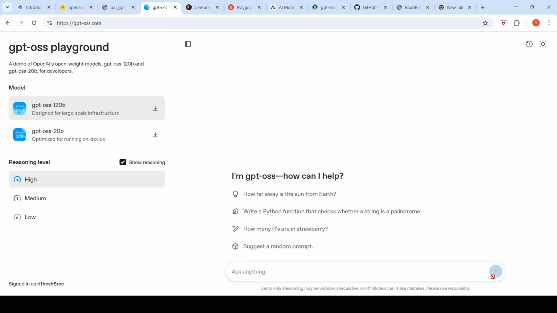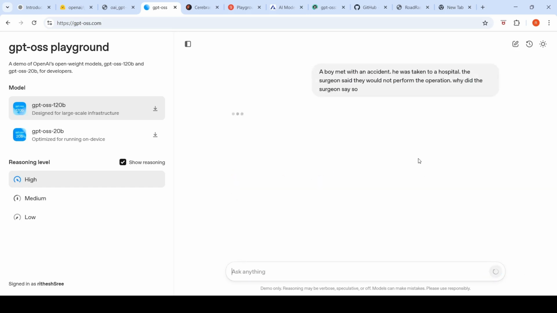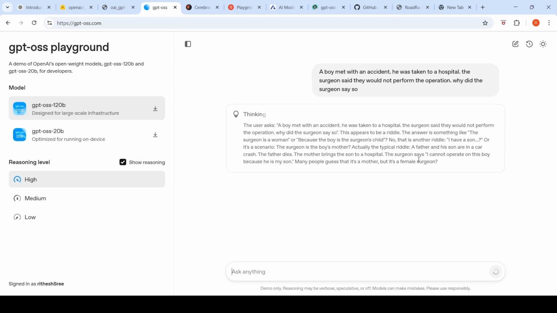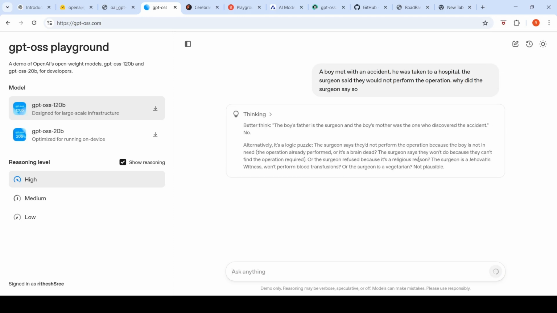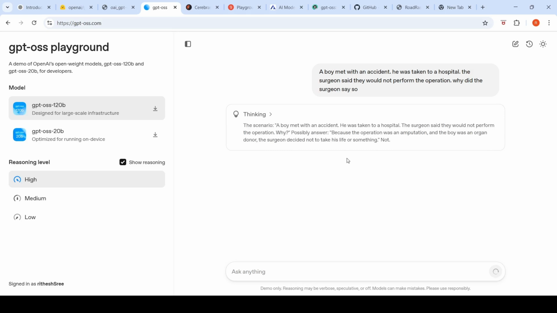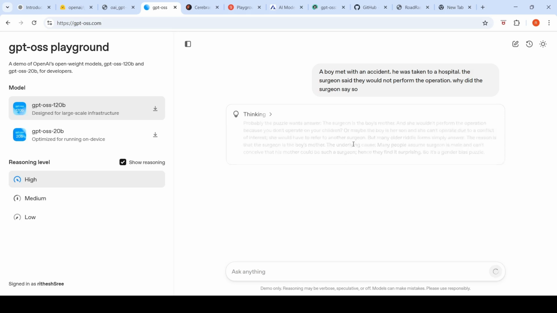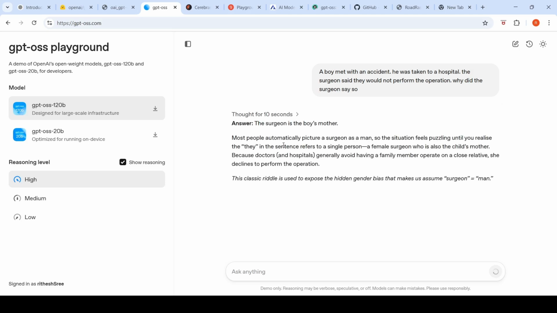Now let's see what happens over here. It goes into its training and says the surgeon is the boy's mother. See, it just gives this answer. Most people automatically picture a surgeon as a man. I just wanted the surgeon as a relative over here. Doesn't mean it's a man or the surgeon's father or mother. Nothing else is there. But this is because of this classic riddle and overtraining of these models.